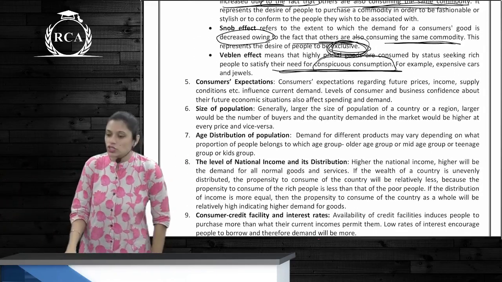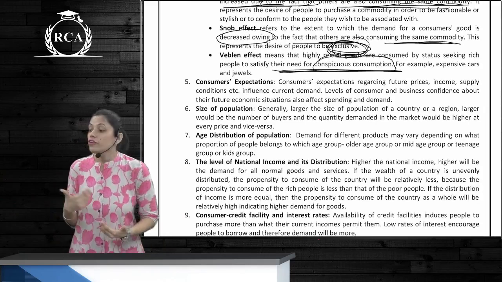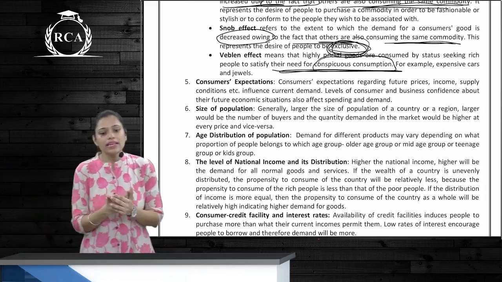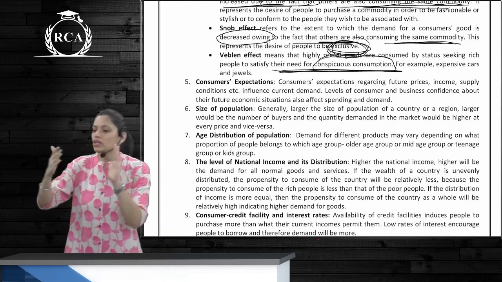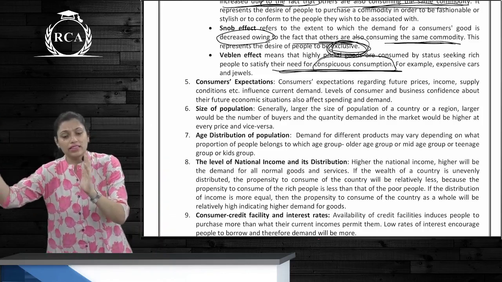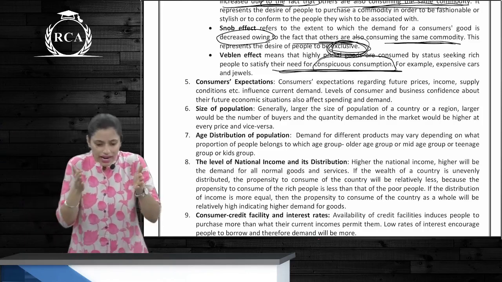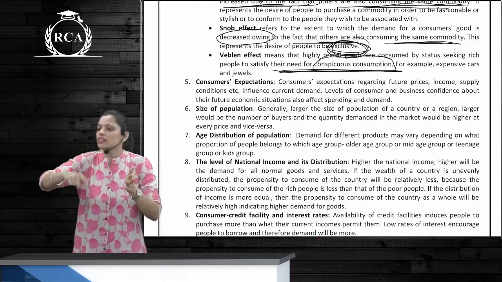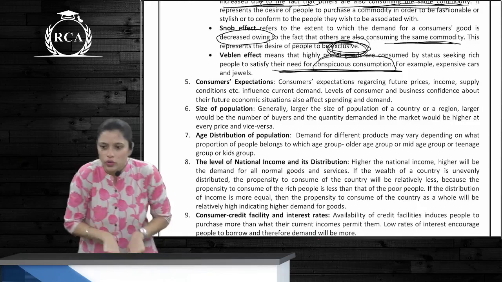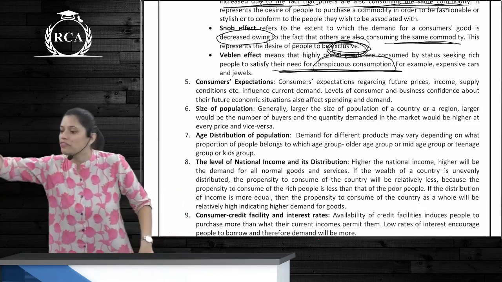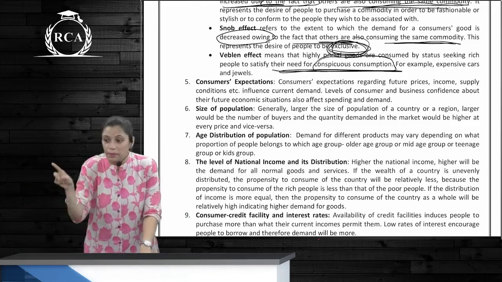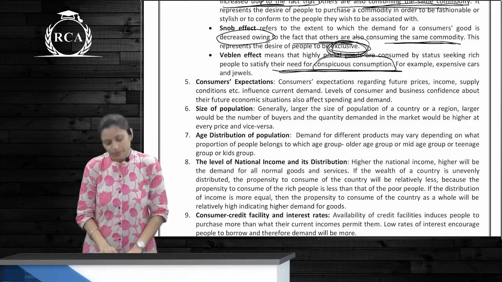Okay. Consumers' expectations. Future prices or income. How you expect the future price or income or any other thing to increase or decrease. If you expect the price of a commodity to increase in the future, you buy today. If you feel it's going to fall later, you do not buy today and you wait for the future event. But does this hamper our current quantity demanded?